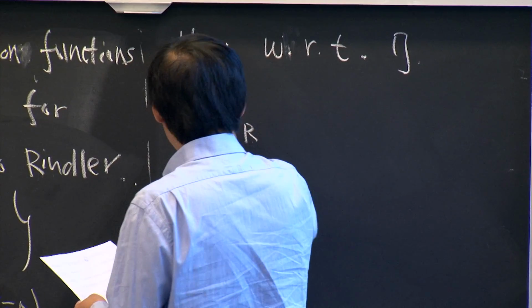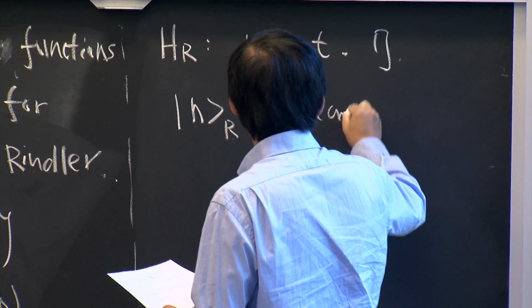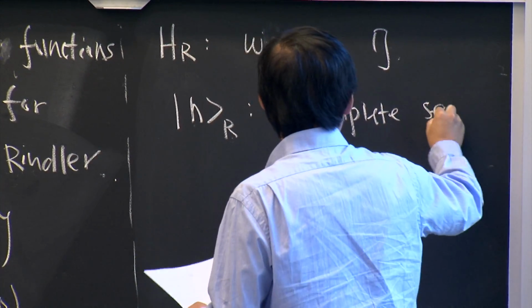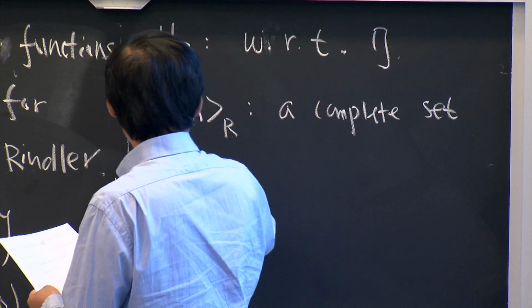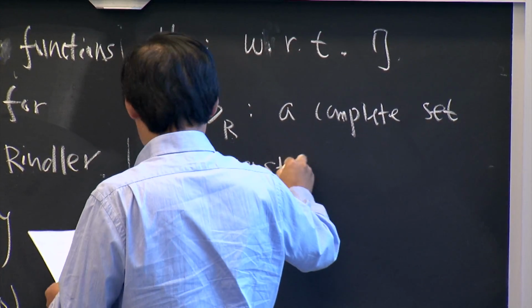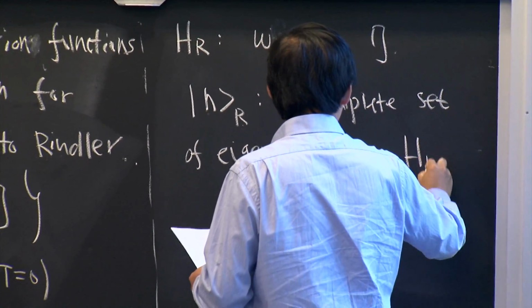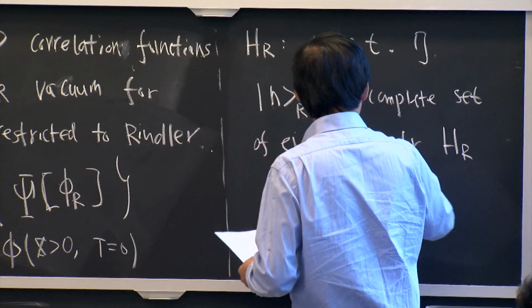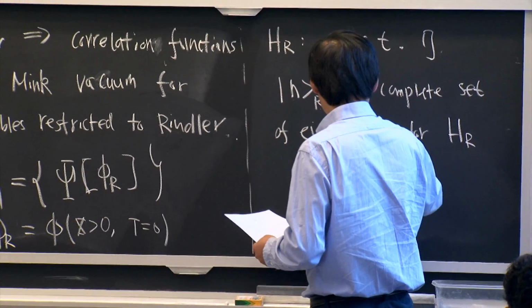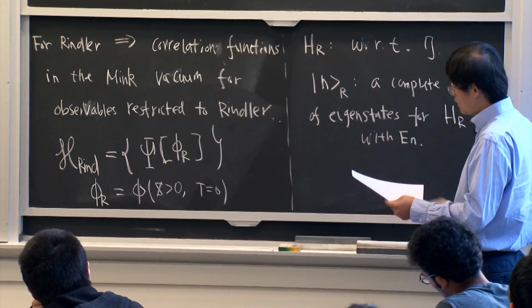Let me label them by n, this complete set of energy eigenstates for H_R with eigenvalue E_n.